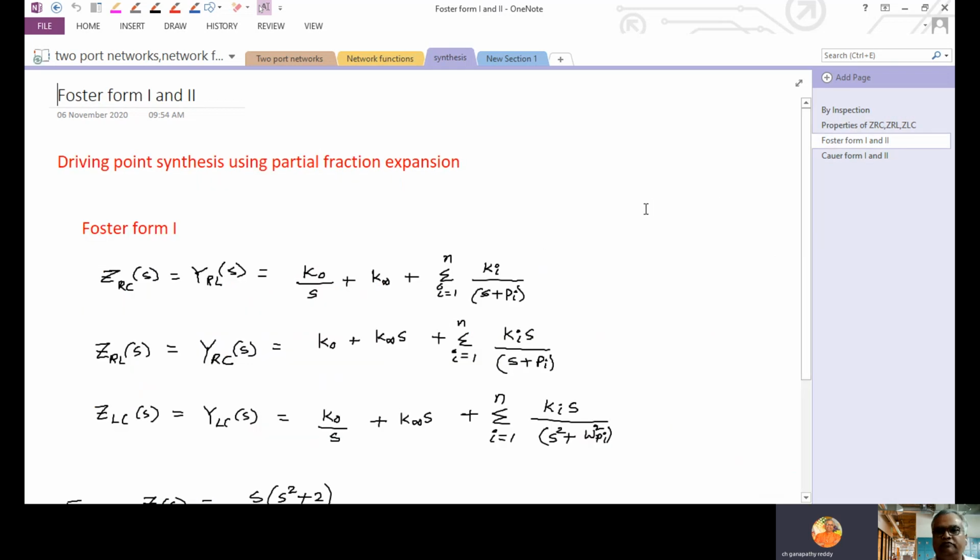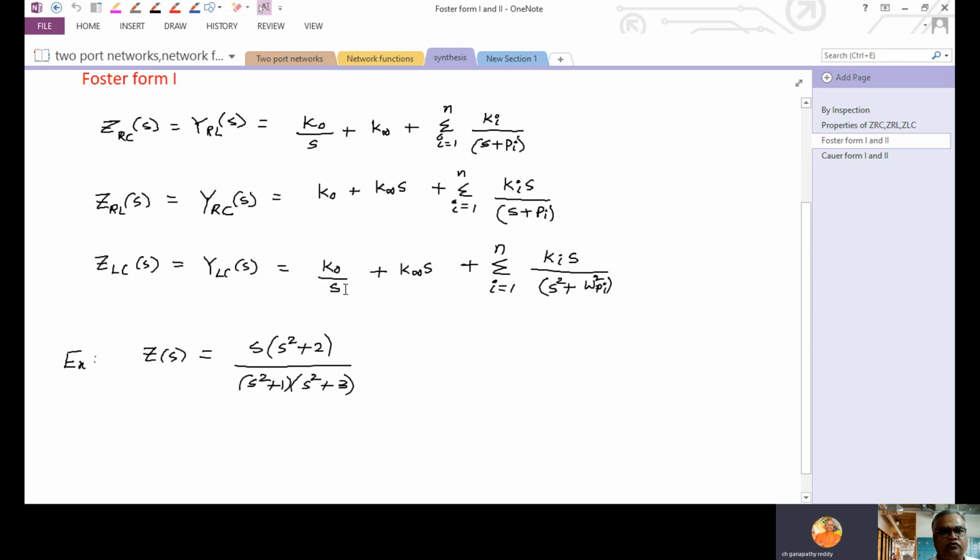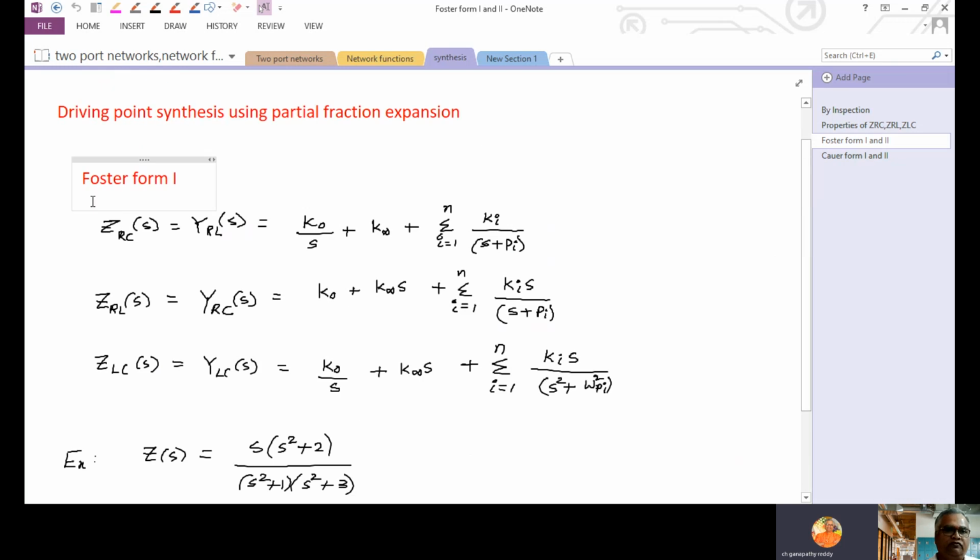Now, the actual Foster forms. The core part of synthesis will start now. So Foster form 1 and Foster form 2. Foster form 1 is a driving point impedance function. Foster form 2 is a driving point admittance function. Admittance means Foster form 2, impedance means Foster form 1. That is the difference between Foster form 1 and 2.